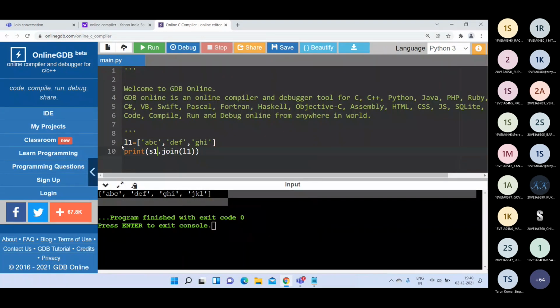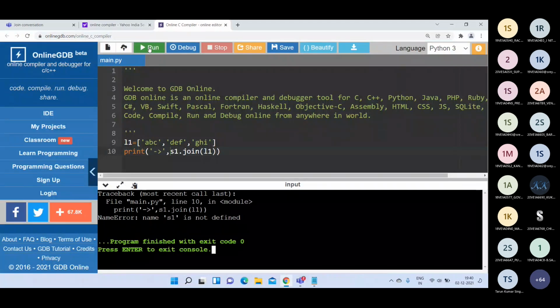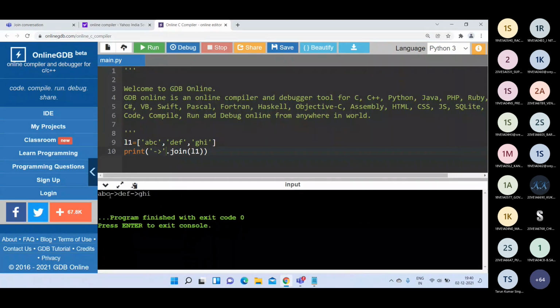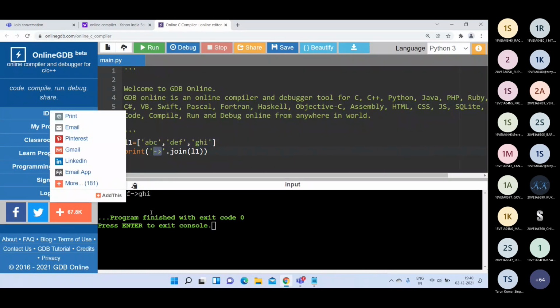Here the first parameter I can pass is the delimiter, maybe I'm giving an arrow. Then see here: ABC, DEF, GHI. All these 3 substrings will be joined using this delimiter, the arrow.